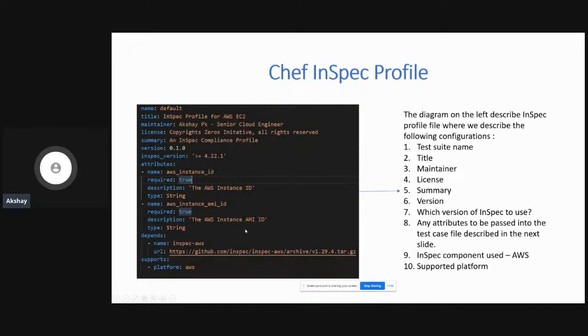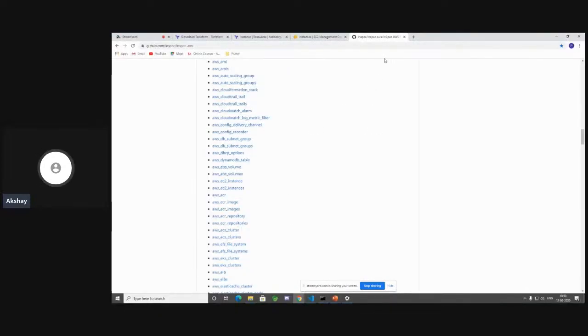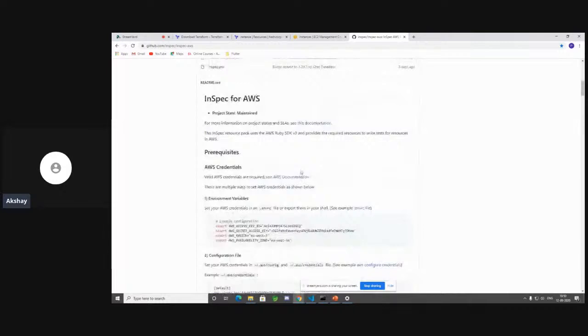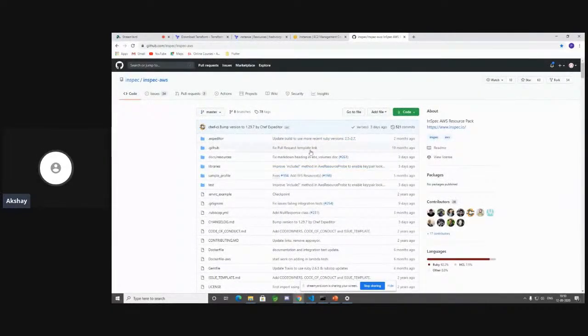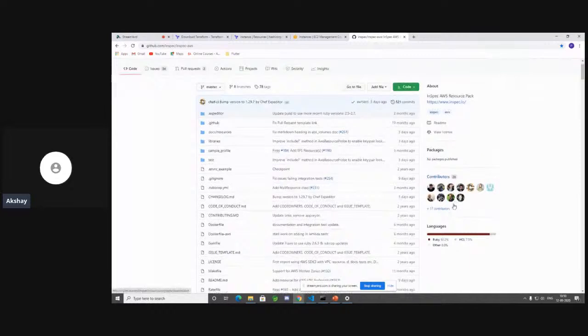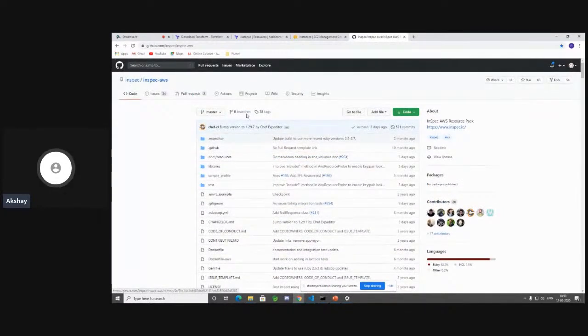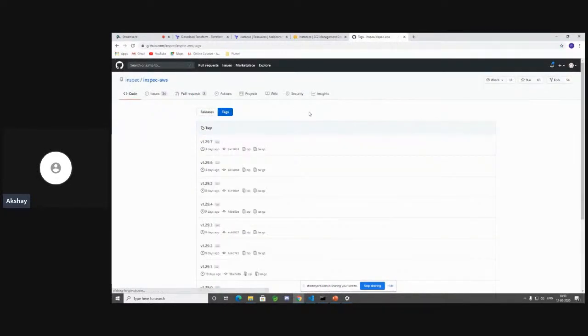Now this entire InSpec profile depends on InSpec AWS, which is directly fetched from this particular URL from Git. So let me show you how to get that. Let's go back to InSpec AWS. We are on this page. You can go ahead and check the releases. So where are the releases? Okay, I think it's 78 tags. Yep, cool. This is where you find the releases.